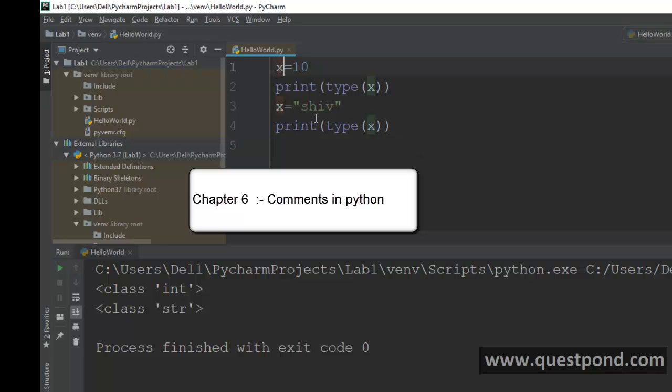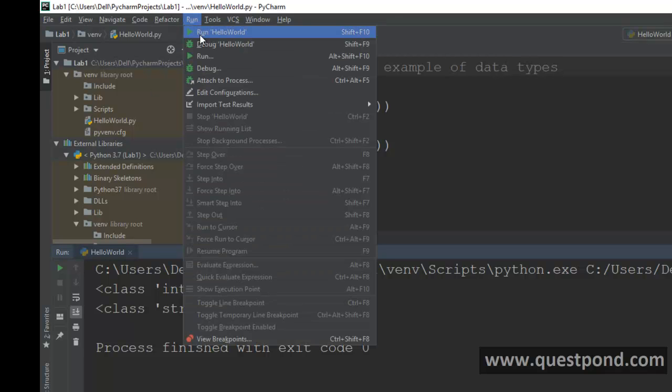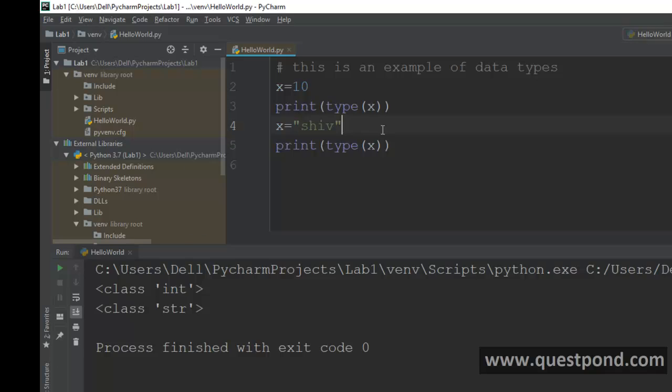If you want to do comments in Python, if you look at C and C++, it is normally done by the double slash, but over here we have hash. So we can say this is an example of data types, right? If you want to do comments, it is hash.